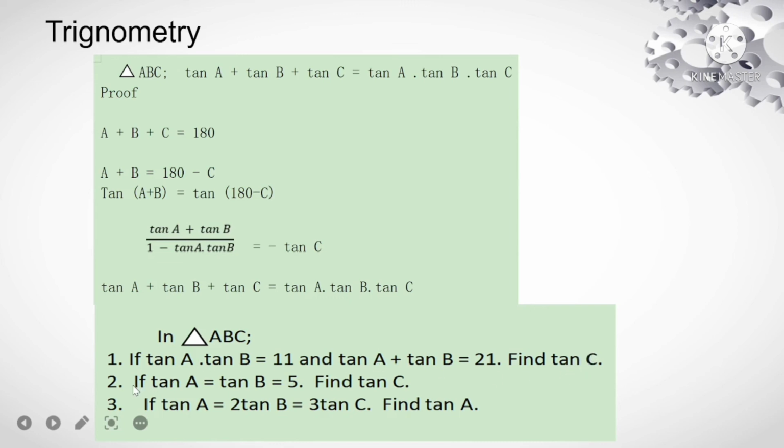Similar is the case of the second question. If tan A is equal to tan B is equal to 5, find the value of tan C. And the third question: tan A is equal to 2 tan B is equal to 3 tan C, find tan A. From this relation, we can express tan A is equal to 3 tan C, tan B is equal to 3 by 2 tan C. Hence substitute tan A and tan B in terms of tan C. Then we will get the relation for tan C, and from tan C we can calculate the expression for tan A.